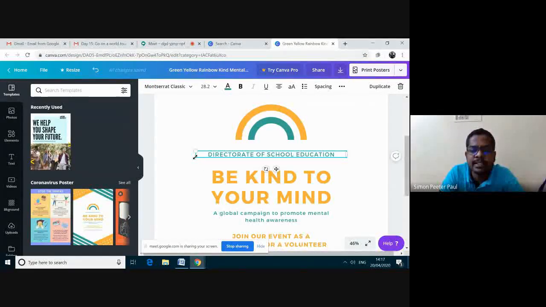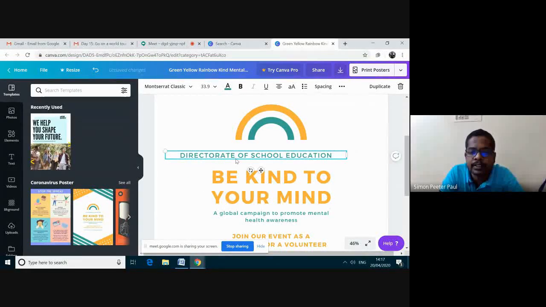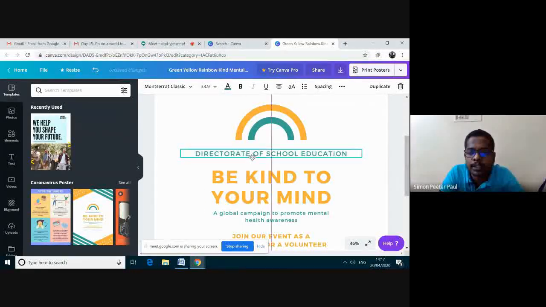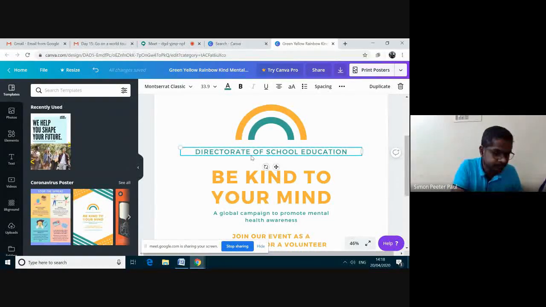Suppose if I want to increase the size, I can click like this and then move, and you see the pink color line, which aligns the text in the center. Screen is not clear.